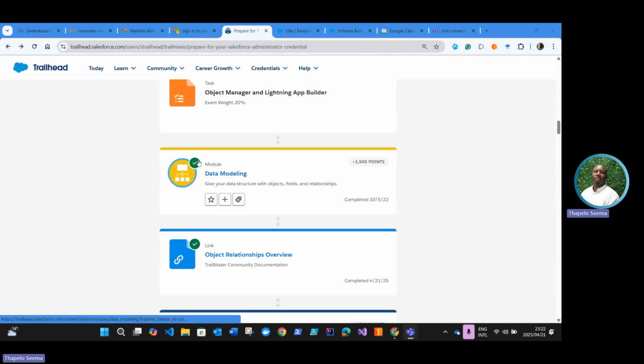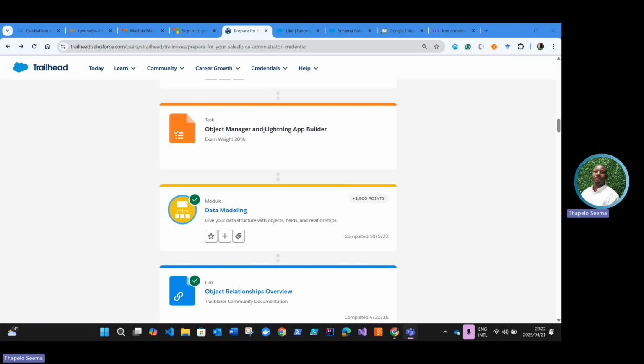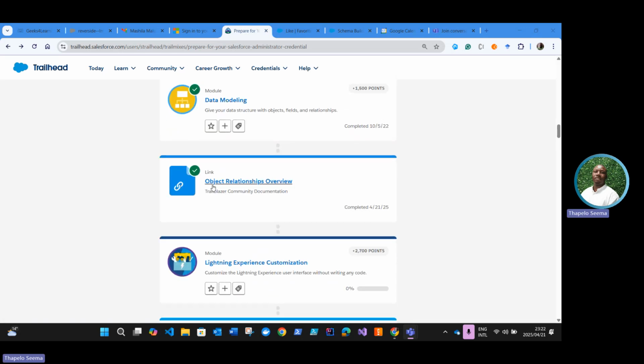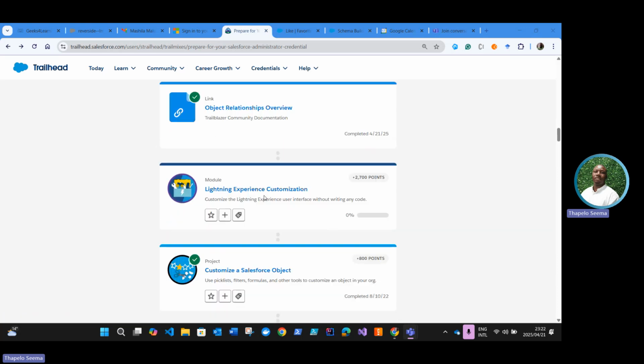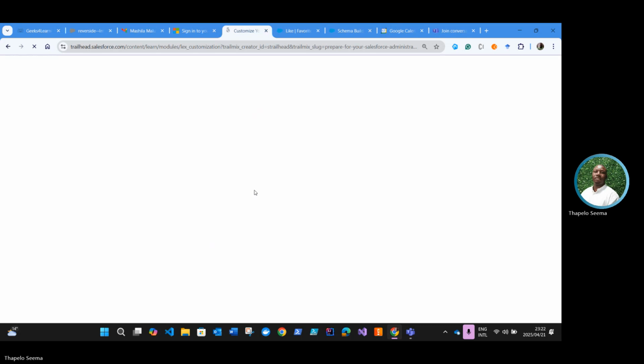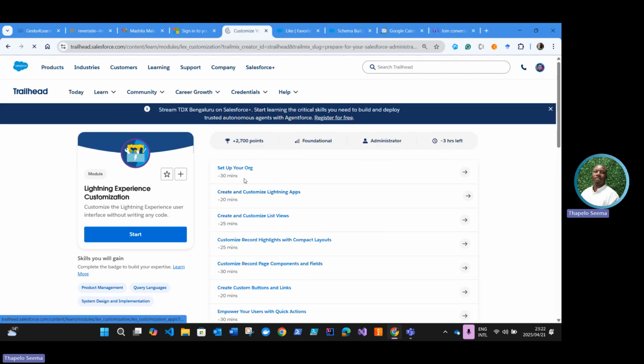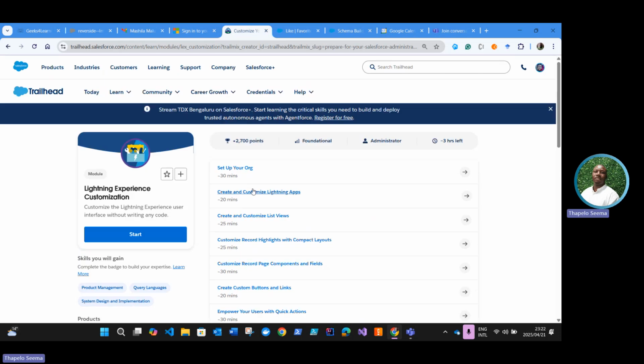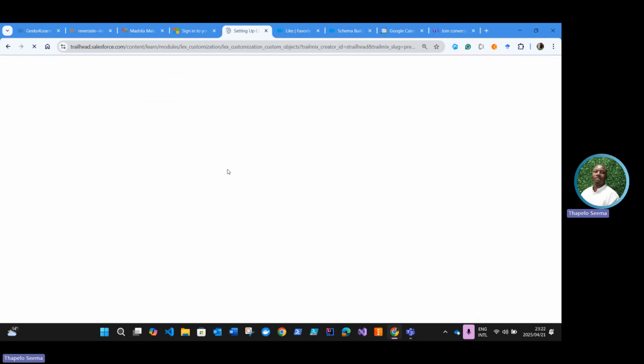So I'm going to continue with Object Manager and Lightning App Builder. We've covered data modeling, we've covered the object relationships overview, and now we're going to be doing this module, Lightning Experience Customization. There are a couple of units that we have to cover. Let's see how we get through them. First up is Set Up Your Own.